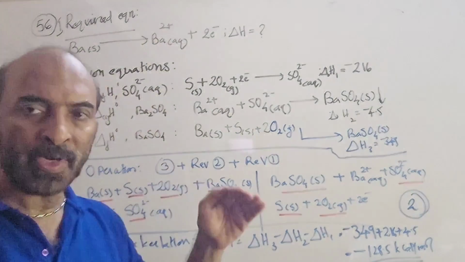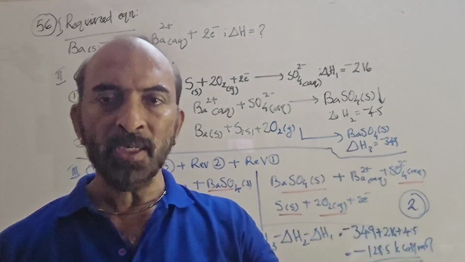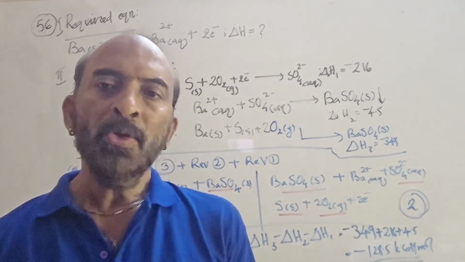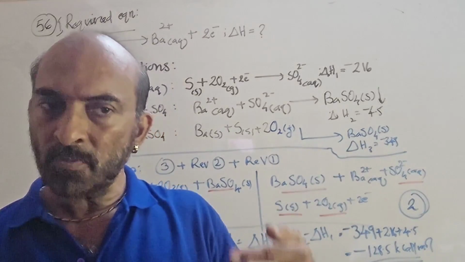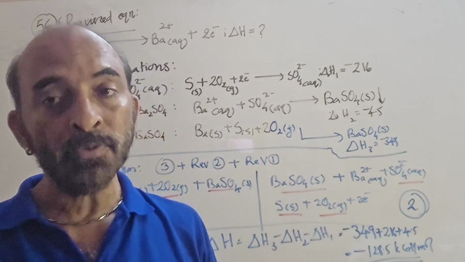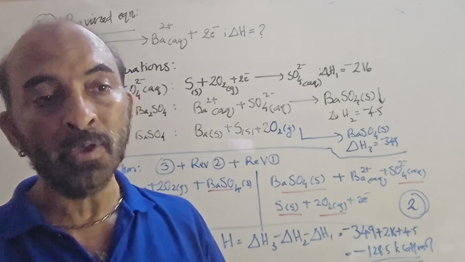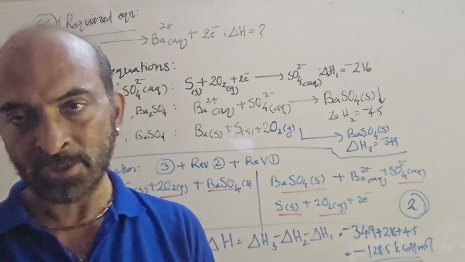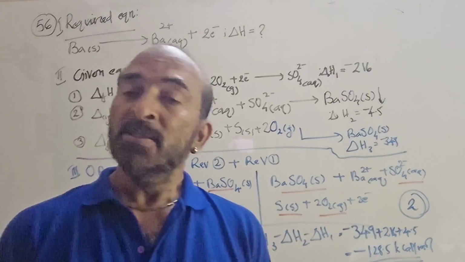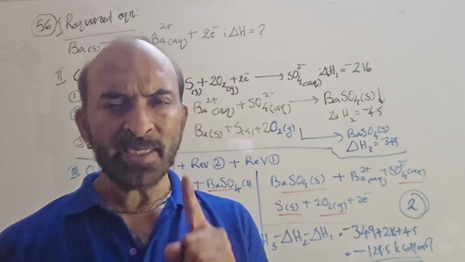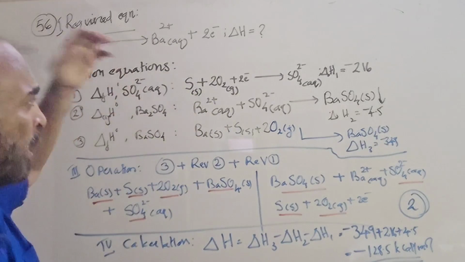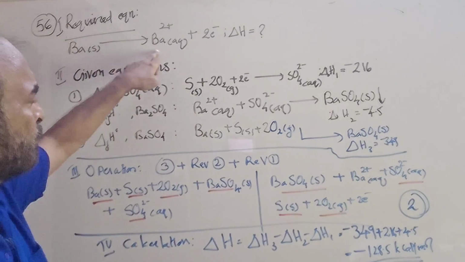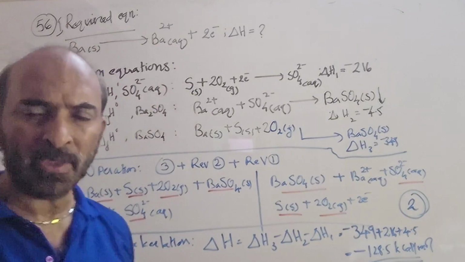And you are provided with the enthalpy changes of 3 other reactions. So from the known enthalpy changes of some reactions, you have to find out the unknown enthalpy change of some other reaction. See, the question has a slight mistake in that they have asked you to find Ba2+, but they haven't mentioned aqua.